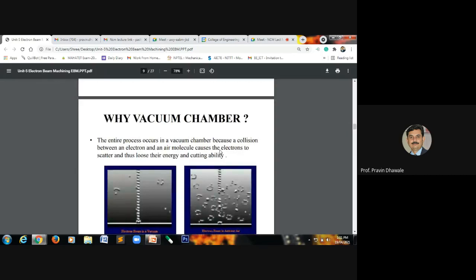Why is the vacuum chamber maintained? In order to avoid collision between electrons and air molecules. Because of that collision, the electron gets scattered, and there is a possibility of the electron losing energy. It will affect the cutting ability of that electron. For that purpose, in order to avoid scattering of the electron, we allow the beam through the vacuum chamber where we are mounting the workpiece.